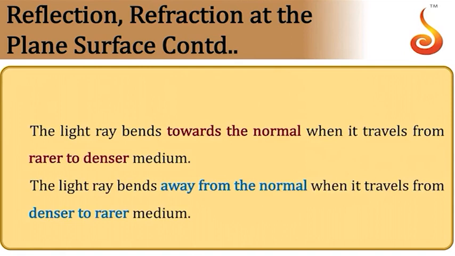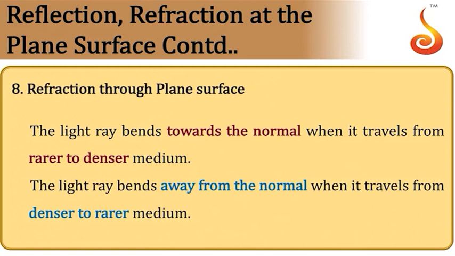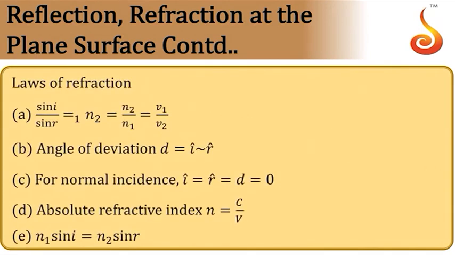Now during refraction at a plane surface, light ray bends towards the normal when it travels from rarer to denser medium, and it bends away from normal when it travels from denser to rarer medium. So coming to laws of refraction, so this is called Snell's law. So it is the refractive index of medium 2 with respect to medium 1 is sin i by sin r, where i is angle of incidence and r is angle of refraction, or it can be written as n2 by n1, or it can also be written as v1 by v2.